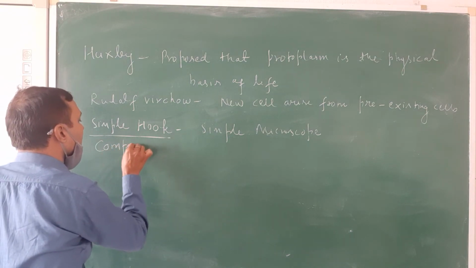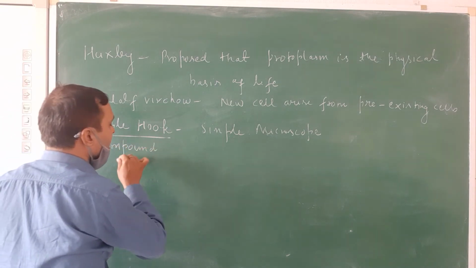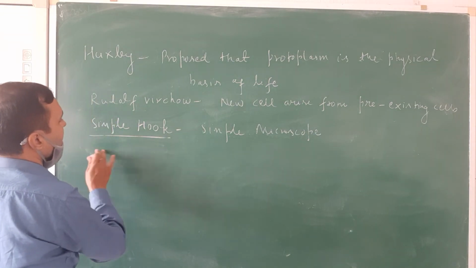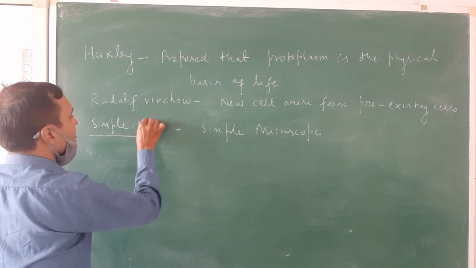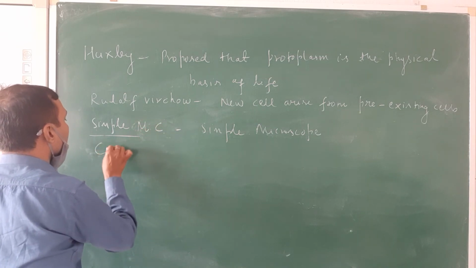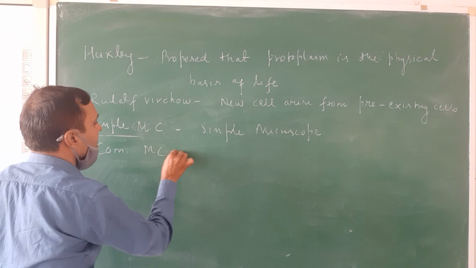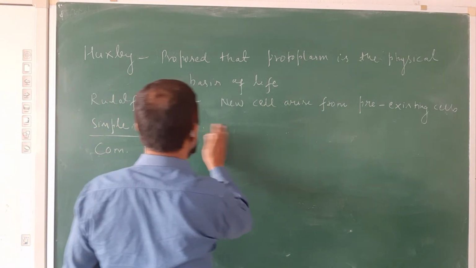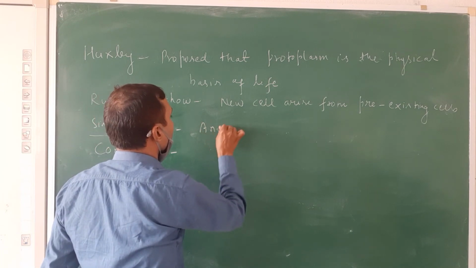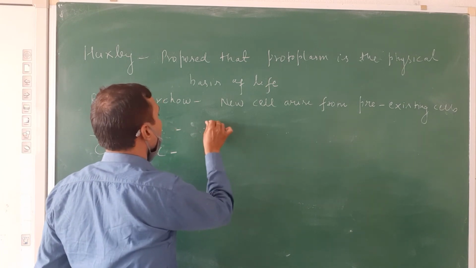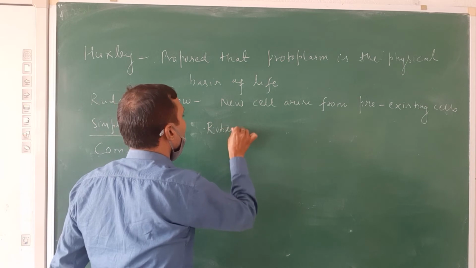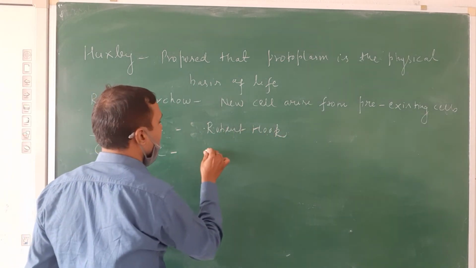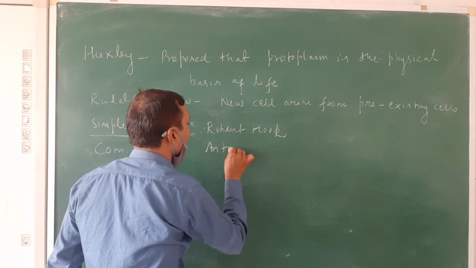Next one is the compound microscope, which is most widely available in the lab. The simple microscope was discovered by Robert Hooke, and the compound microscope was discovered by Anton van Leeuwenhoek.